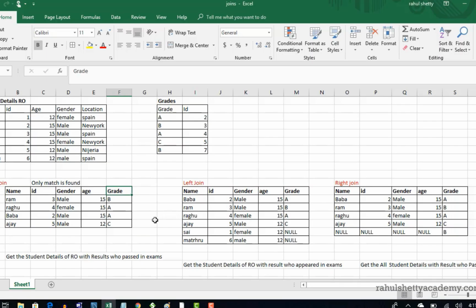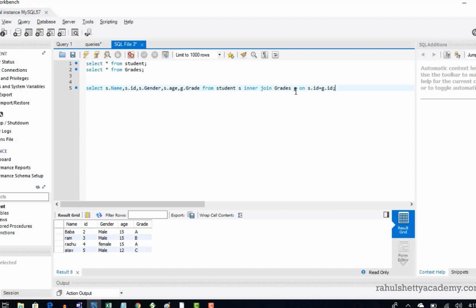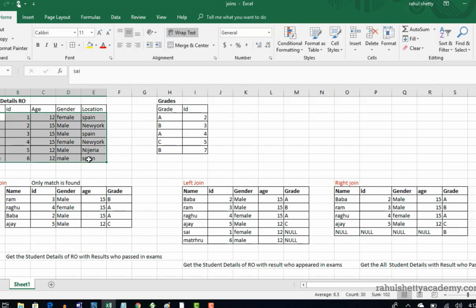Perfect. You see that? We got a clear output of what we are expecting. That's an intersection of these two tables, which are common. Right. Now for left join, you need to write the same query. So instead of inner join, just say left join. That's all you need to do. And now you run this query. When you run this, it will make sure all the rows of this table are present, and then it tries to map. When mapping is not found, inner join does not show that. Left join will show it, but it will just give null values on the right side.